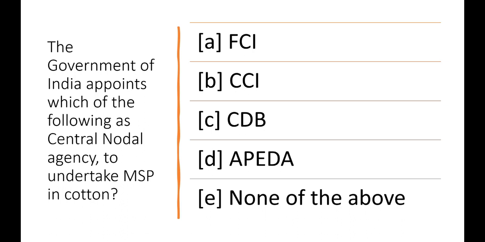Another important question is: the Government of India appoints which of the following as central nodal agency to undertake MSP in cotton. Here they are asking about the central nodal agency. They are talking about MSP of the cotton. Okay, the options are FCI, CCI, CDB, APEDA or none of the above. The correct answer will be the second option, CCI. The Government of India appoints CCI as Central Nodal Agency, and CCI is mandated to undertake MSP in cotton. Now come to the next question.